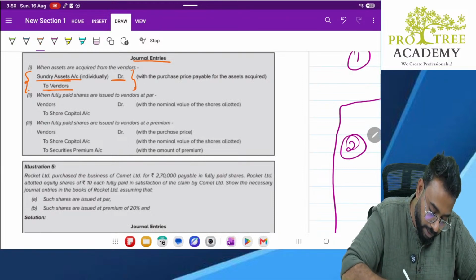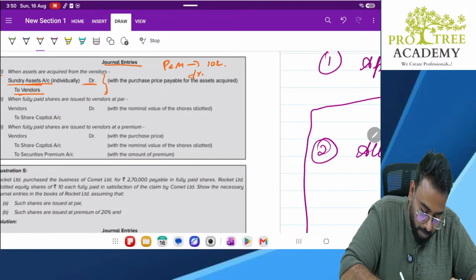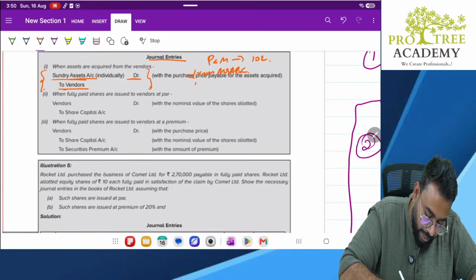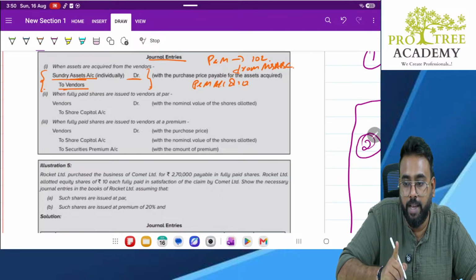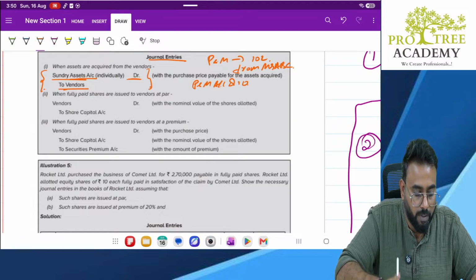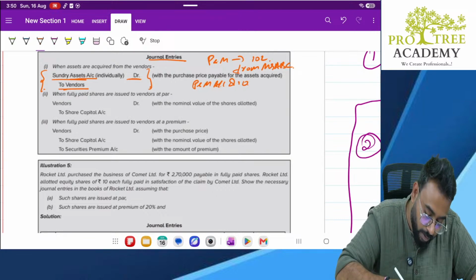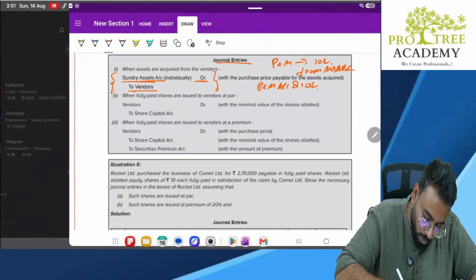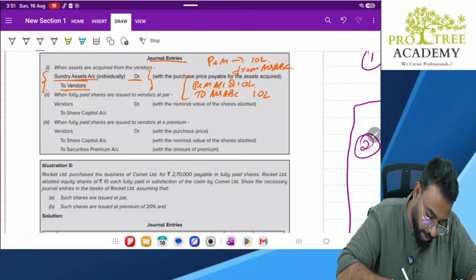Say for example, I purchase plant and machinery for 10 lakhs from Mr. ABC. When I purchase, what is the entry I'll make? Plant and machinery account debit 10 lakhs. Don't tell purchase account debit. This is the nth time I am telling you, purchase account will be debited only with the trading goods. Here we are only discussing assets. When an asset is purchased, the asset account will be debited. So plant and machinery account debit 10 lakhs to Mr. ABC 10 lakhs. This is the entry.